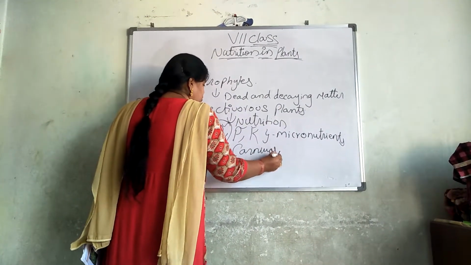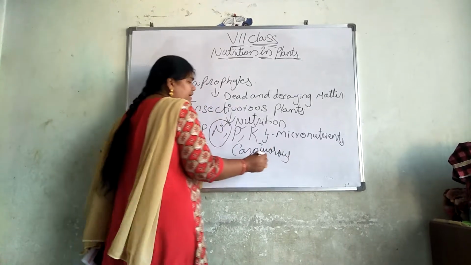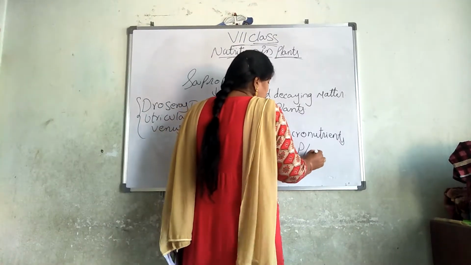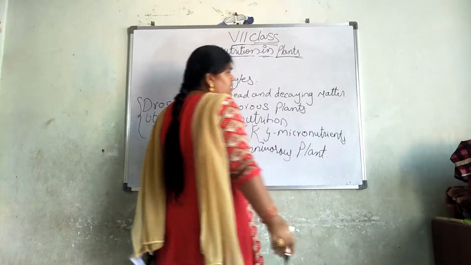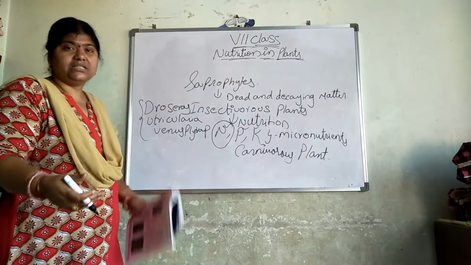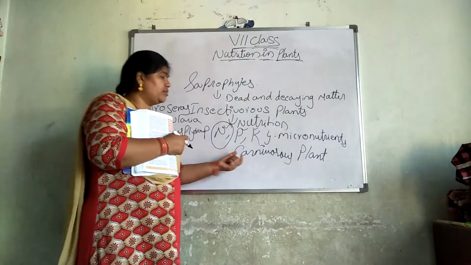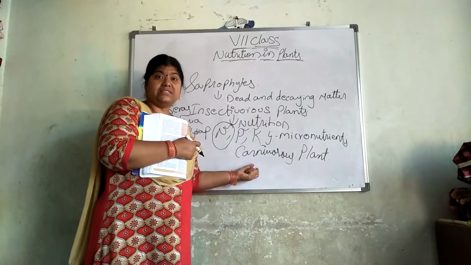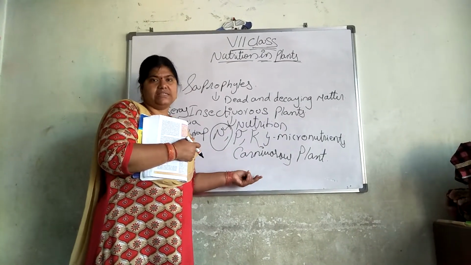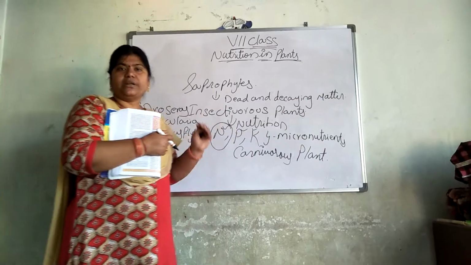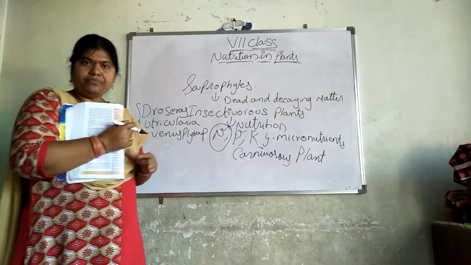Why are we saying them carnivorous? What is meant by carnivorous? Those which depend on animals for their food. So they are trapping the insects to get nitrogen, so we are also saying them carnivorous plants. This is a 4 marks answer. What are insectivorous plants? Very, very important.